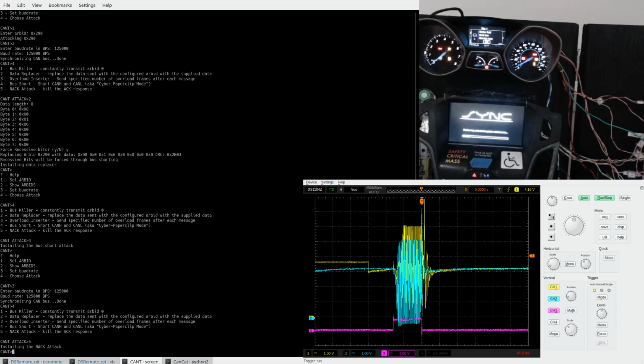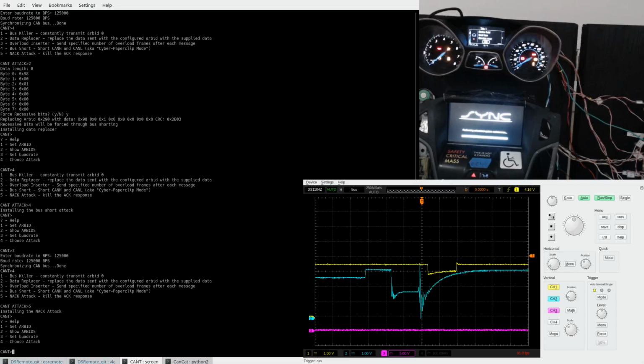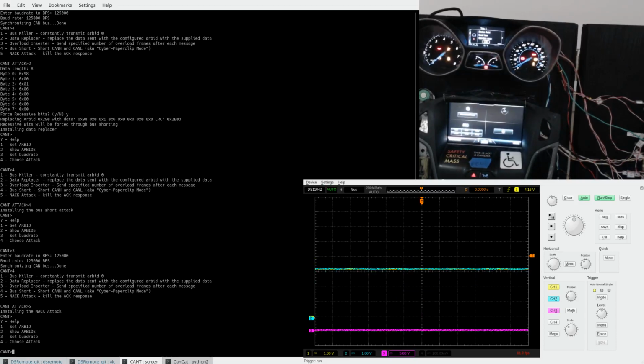The last attack I want to show is an improvement to the data replacer attack. Previously, the data replacer attack would only work if we were wanting to send a dominant bit where a recessive bit was being sent. The brake fluid test that I showed in the previous video showed that. The brake fluid level low is a dominant state, so I was able to assert that dominant state on the bus and have the brake fluid level low show up on the bus.